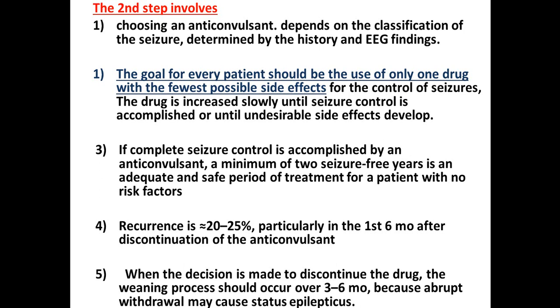If complete seizure control is accomplished, if the patient is improved by giving the proper anticonvulsant in the proper dose, a minimum of 2 seizure-free years is an adequate and safe period of treatment for a patient with no risk factor. So for how long are we going to keep the patient on anticonvulsant? It is 2 years after the last attack. Does recurrence occur during this period? Yes, recurrence might occur in 20 to 25%, especially in the first 6 months after discontinuation of the anticonvulsant.